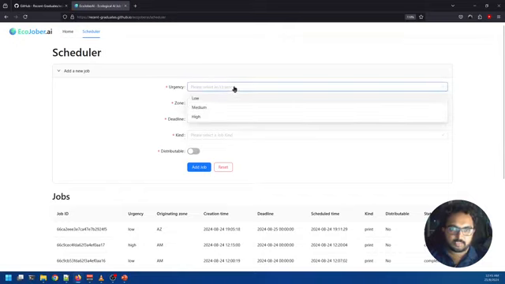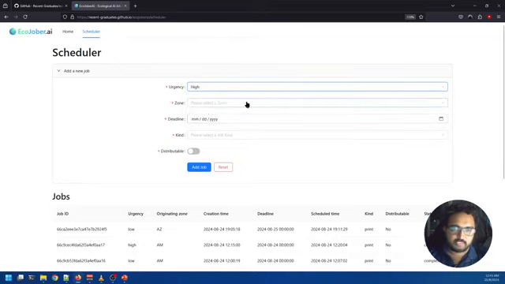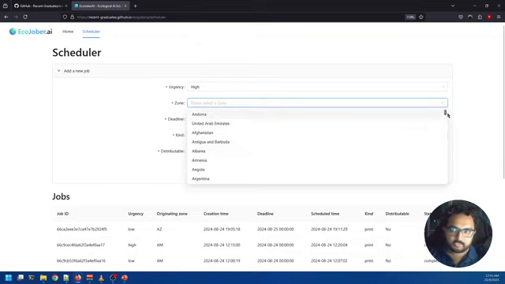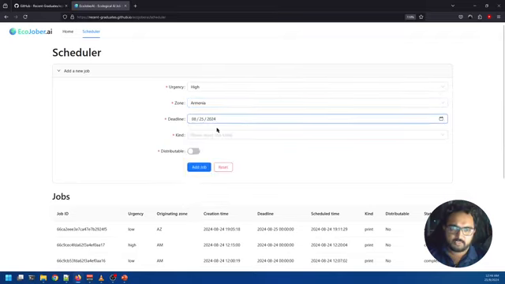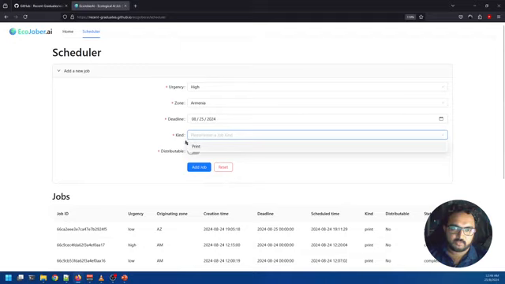Urgency is, as it says, how urgent the job is. So let's say I am having a highly urgent job, and then I pick a zone. The zone can be anywhere in the world. This list of zones is obtained from the actual API itself. So let me pick one zone at random. I have chosen Armenia, and the deadline is supposed to mean when the actual job has to be completed. So let's say it has to be completed within today. So I choose that. And then the kind is what kind of job it is. Is it a print job, scan job, or any other job?